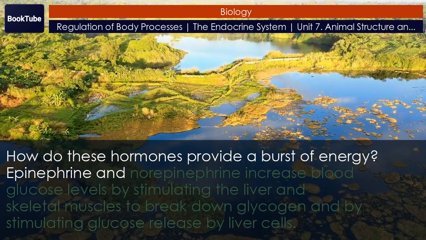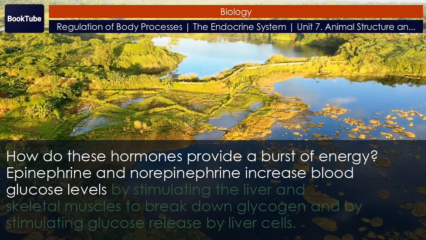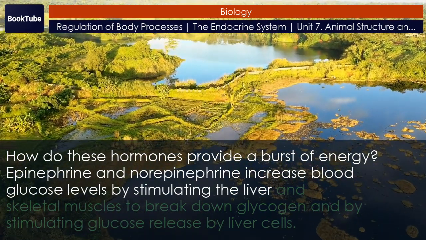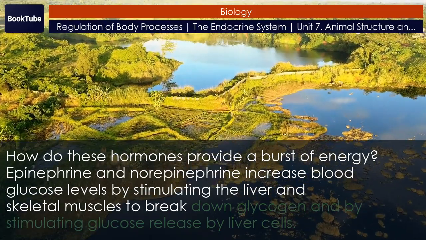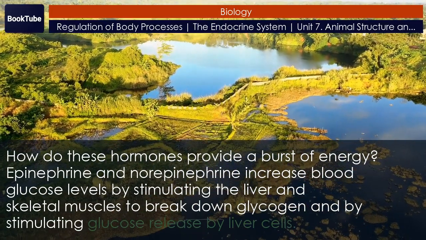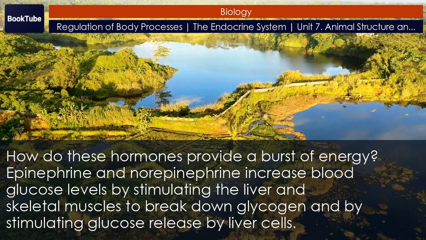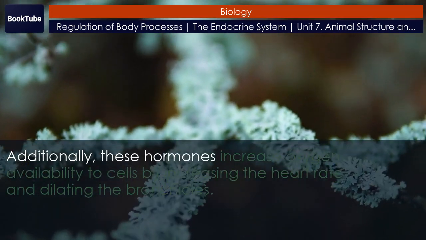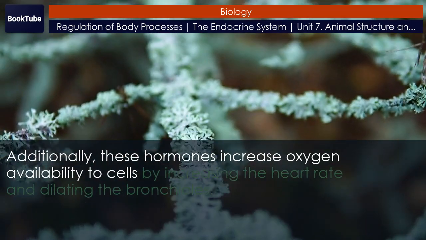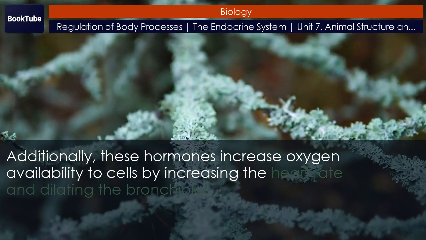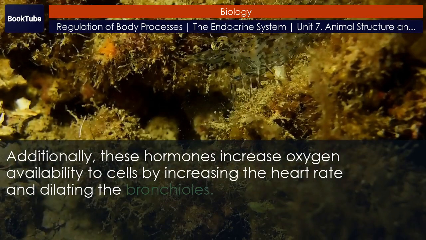Epinephrine and norepinephrine increase blood glucose levels by stimulating the liver and skeletal muscles to break down glycogen and by stimulating glucose release by liver cells. Additionally, these hormones increase oxygen availability to cells by increasing the heart rate and dilating the bronchioles.